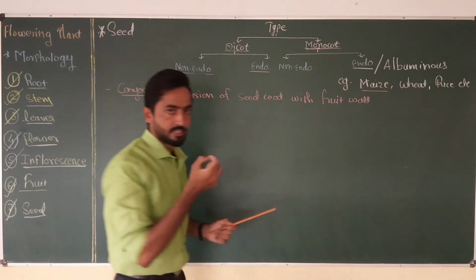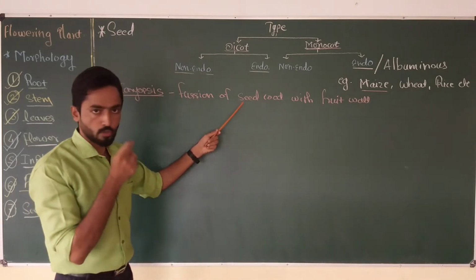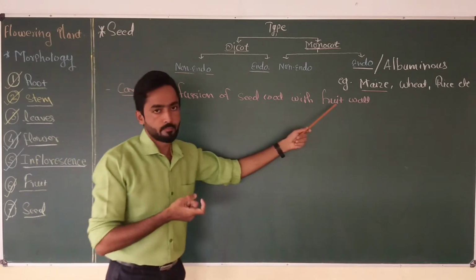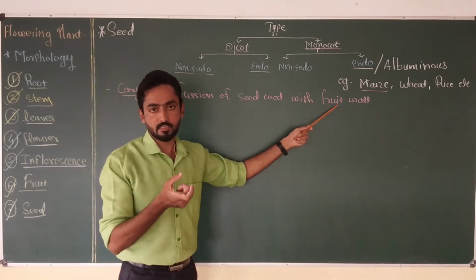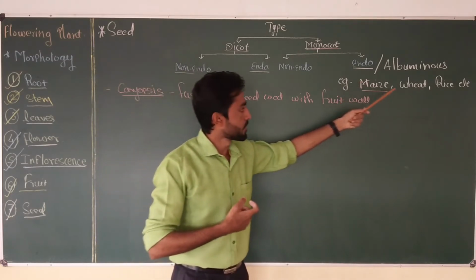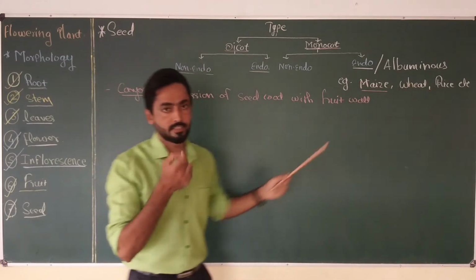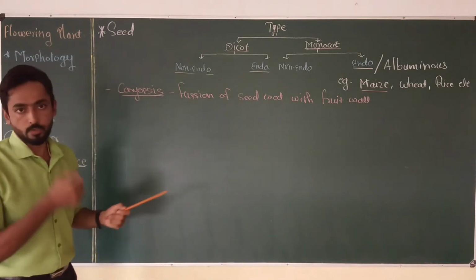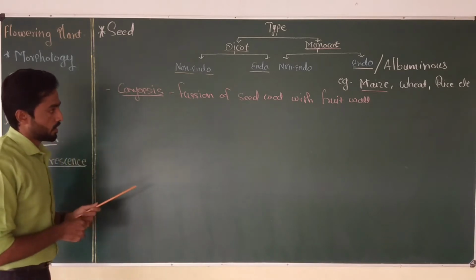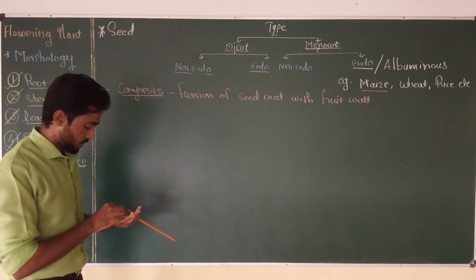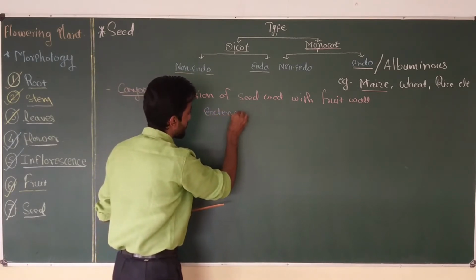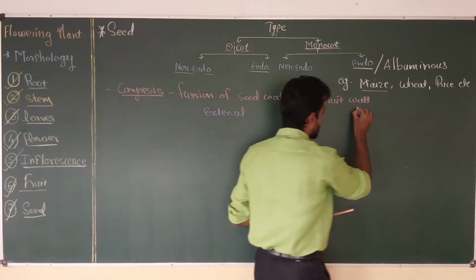So maize seed is generally produced when the seed coat of the seed, that is testa, fuses with the fruit wall, that is pericarp, and such seed is generally called a grain. So we call it maize grain, wheat grain, rice grain because they are single seeded fruits and they form due to fusion of seed coat and fruit wall. In this video I am going to talk about the external and internal structure of maize grain.